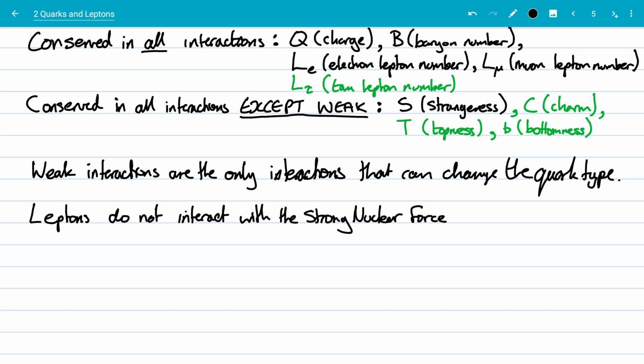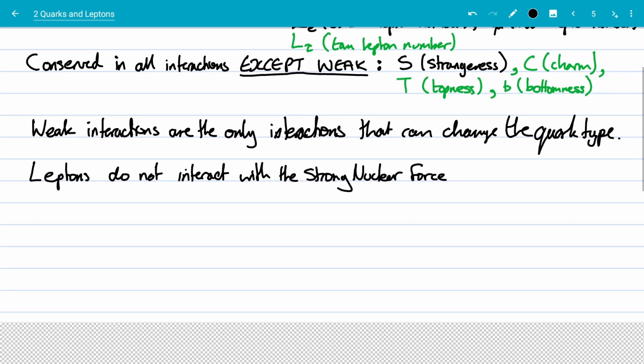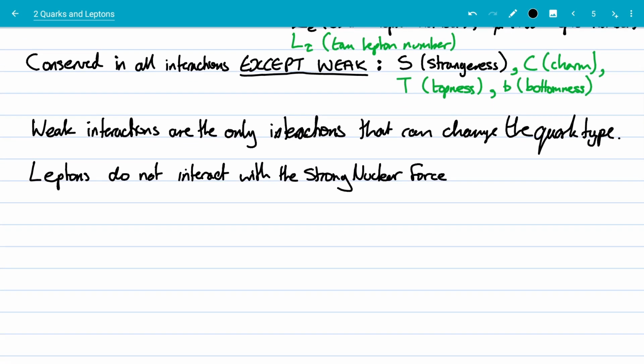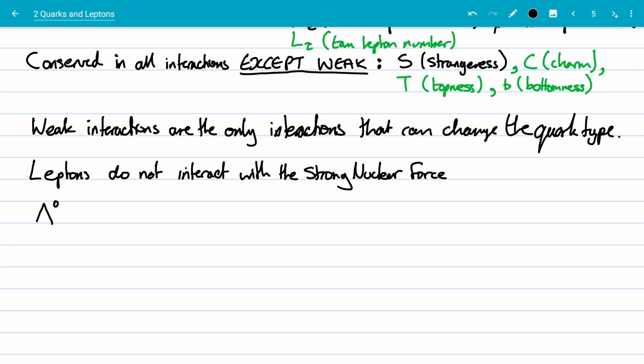And there are particles that you have not yet met. All sorts of particles that you have not yet met. For example, you've not yet met the lambda particle. Now the lambda particle, and I'm going to put this under more from the particle zoo.